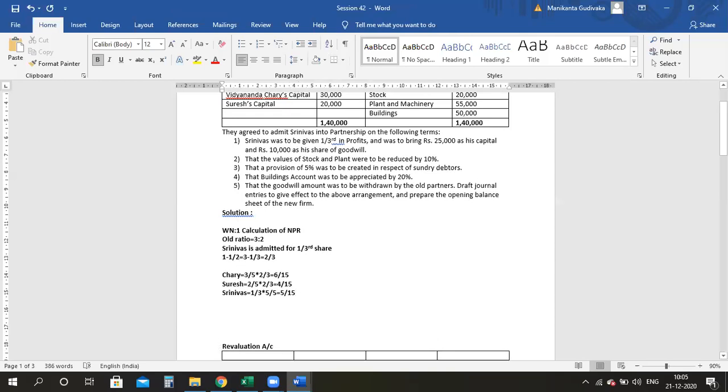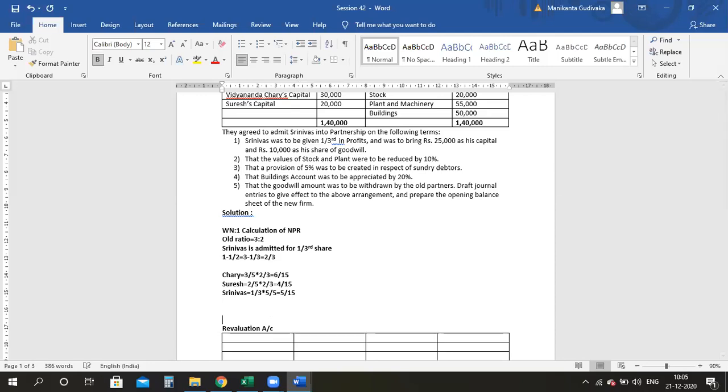Therefore, the new profit sharing ratio now. The new profit sharing ratio will be how much? NPR is equal to 6:4:5. Everyone, am I clear? Anyone has any doubts still here?